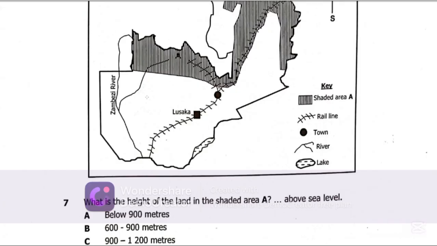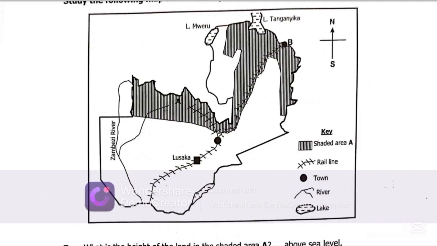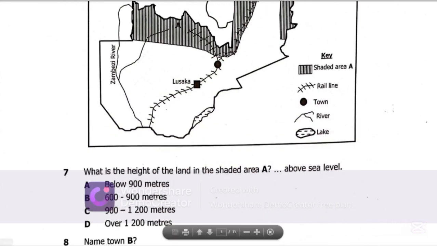The middle veld is land between 900 meters and 1,200 meters above sea level. The low veld is land below 900 meters above sea level. Area A is basically the high veld, so the best possible answer on question 7 is D, over 1,200 meters above sea level.